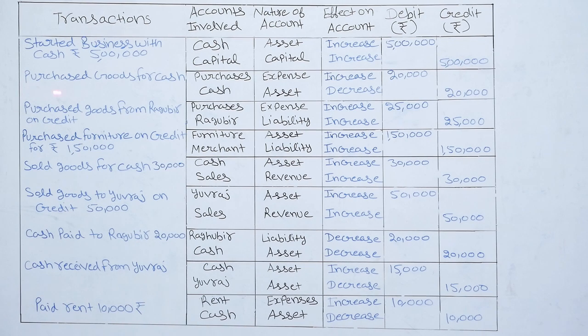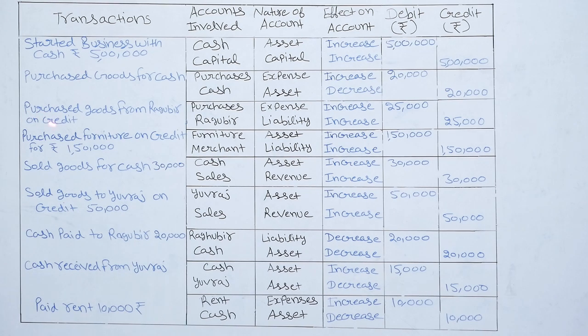Next is purchase goods for cash. There are two accounts involved in this transaction. One is purchases, another is cash account. Purchase is an expense and cash is an asset. So there is increase in the expense and decrease in the cash account. So entry will be purchase account debit to cash account. So purchases 20,000 will be debited and cash account 20,000 will be credited.